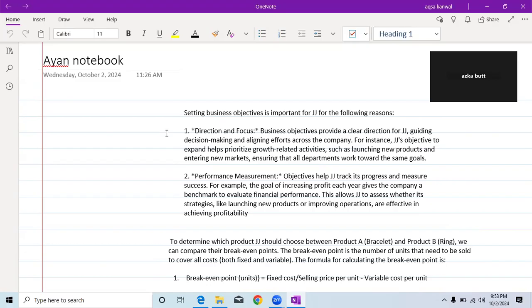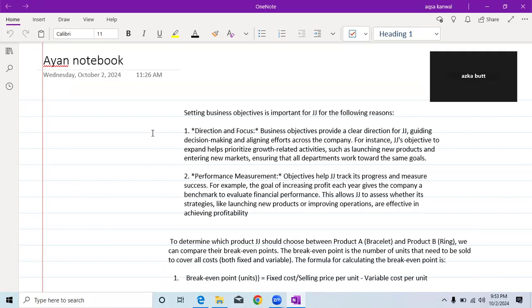Objectives are very important and essential. For example, if you are an O-level student and you don't have any objective in your life, whether you want to get A star or maybe A in business studies or any other subject, accounting and economics, how will you have direction and focus in your studies?